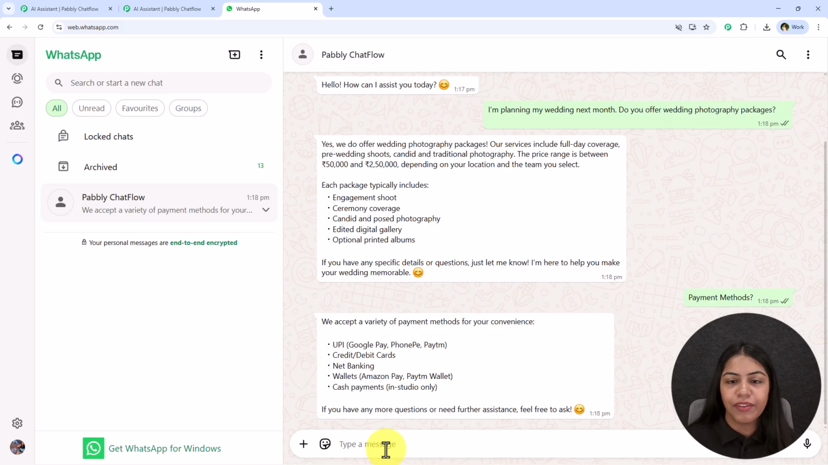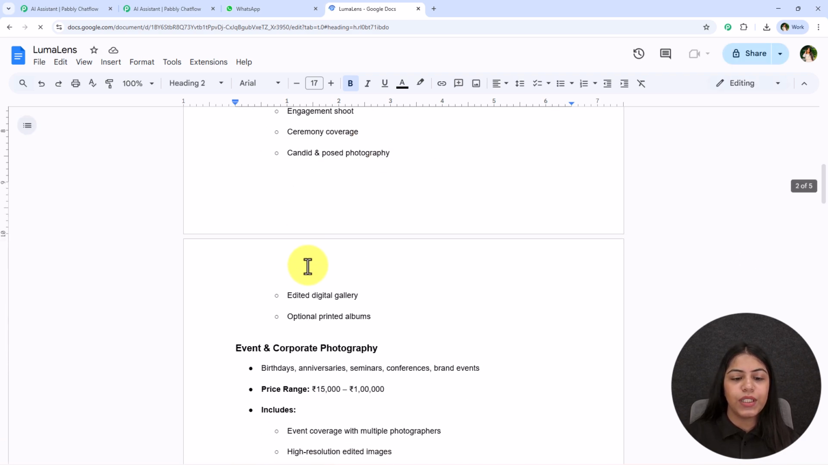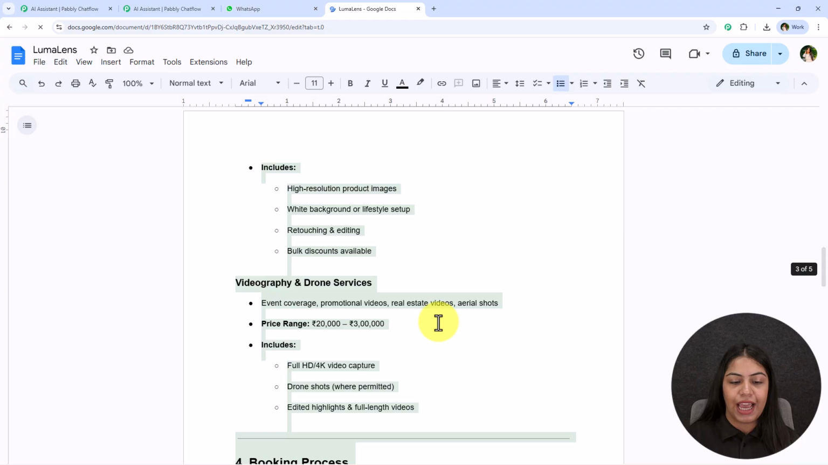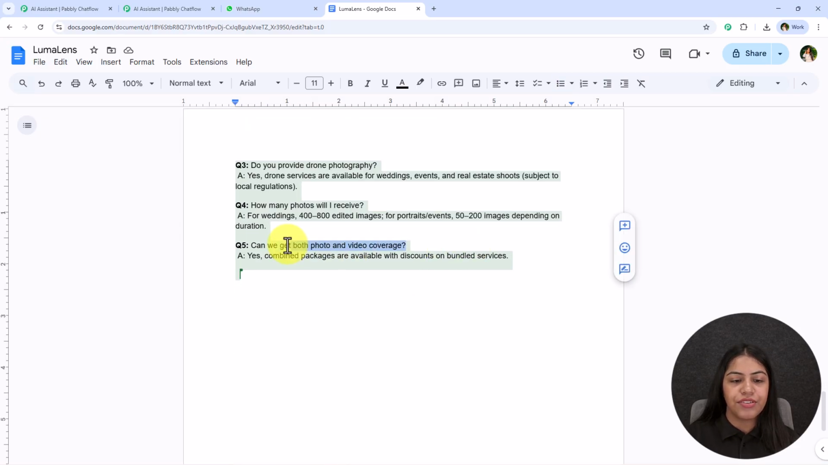So yes, you must be wondering how this AI assistant knows so much about my business. So I have uploaded a knowledge base. As you can see, this is the knowledge base, and using this knowledge base only, this AI assistant is replying to me. Alright, and now I'm going to ask a question like this.